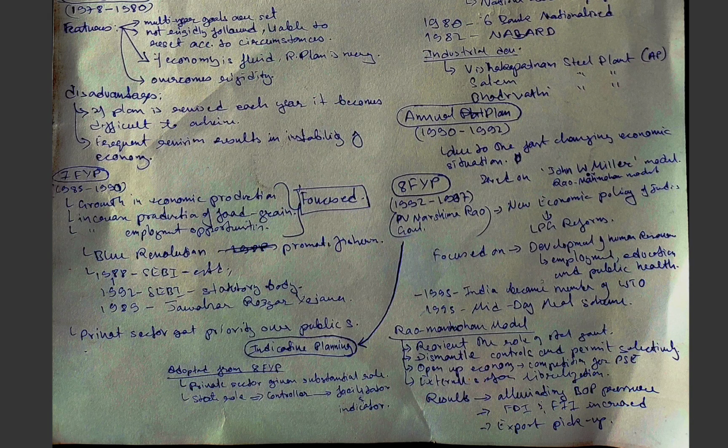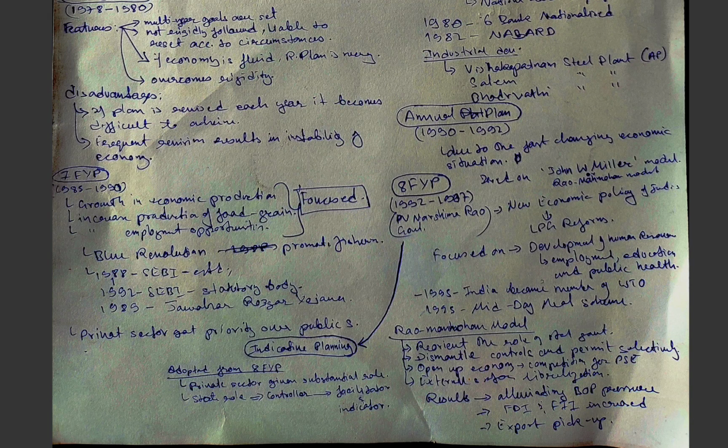As we know, during 1990 to 1992, India witnessed a drastic change, which came in the eighth 5-year plan. In the eighth 5-year plan, the new economic policy was adopted, which was a drastic and most important change, with the LPG model, which is liberalization, privatization, and globalization.